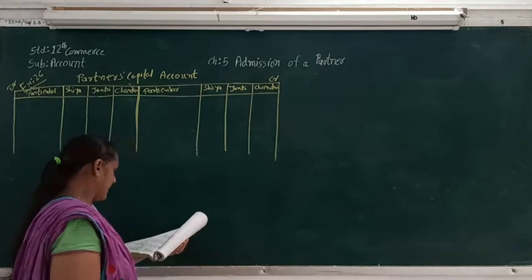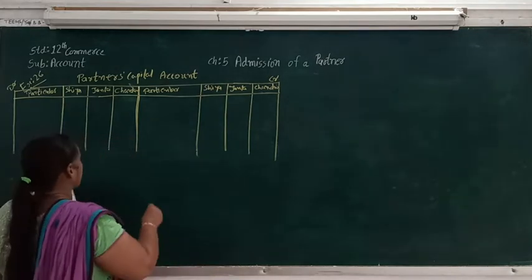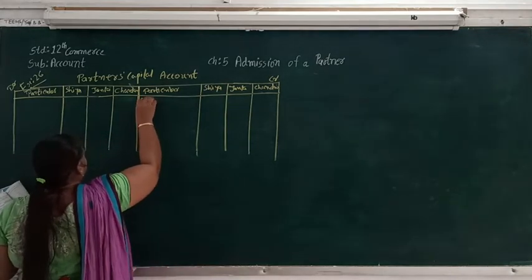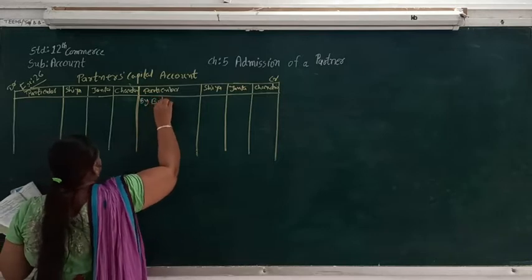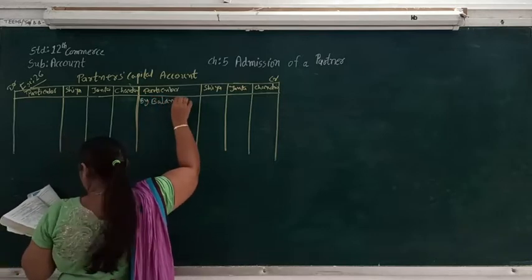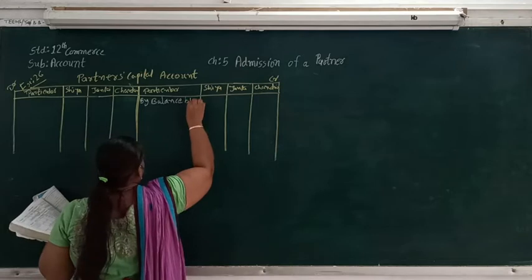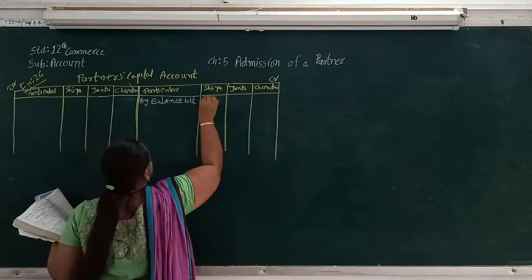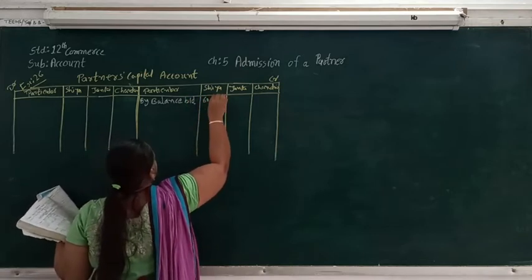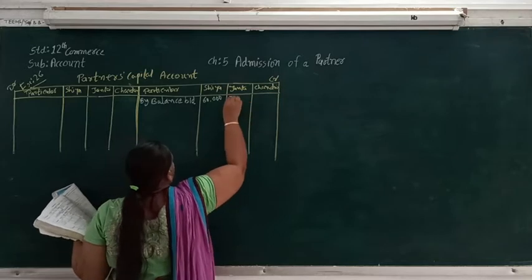Now, opening balance is given in the sum. They have told us that the opening balance, balance brought down, is 60,000 and 70,000 for Sia and Janki.